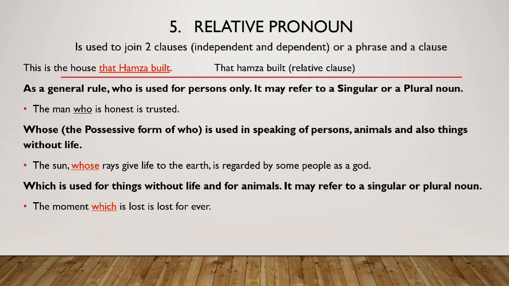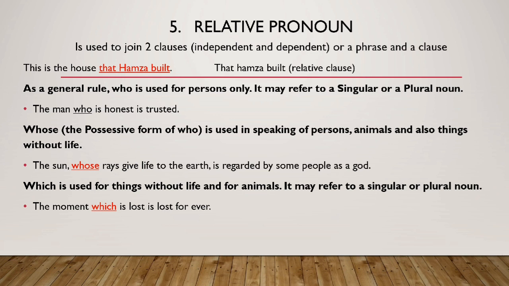Then whose is used in a possessive form, and it is used in speaking of persons, animals, and also about things which are without life. The sun whose rays give life to the earth is regarded by some people as God. So whose is used in a possessive form, but it is again used as a relative pronoun.